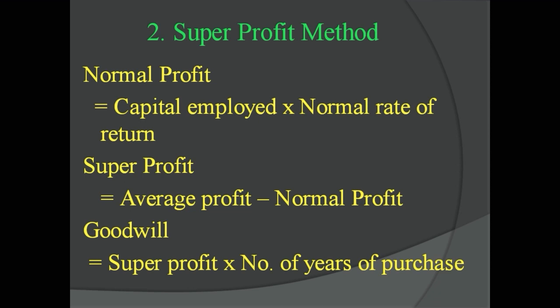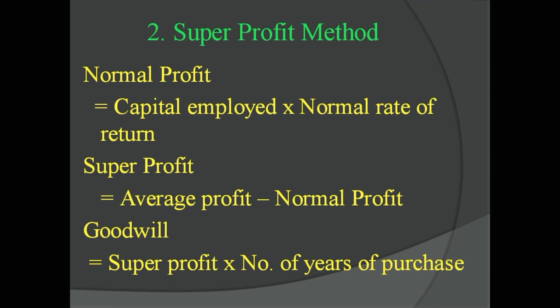The third step is to calculate average maintainable profit. The average maintainable profit is to be calculated by total profits divided by number of years. That is, average profit is equal to total profits divided by number of years.